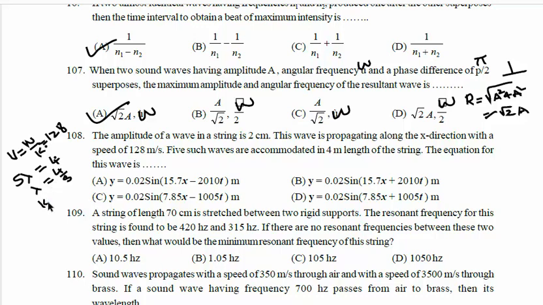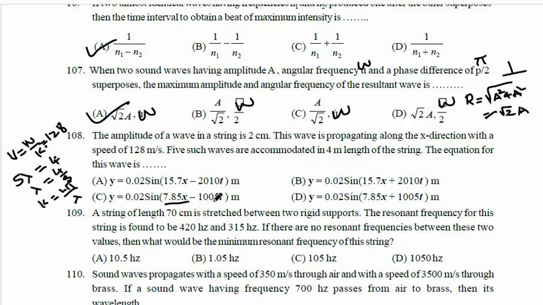Lambda equals 4 by 5. K equals 2 pi by lambda. Substituting the lambda value, you will get K as 7.85. So in omega t minus kx, kx is 7.85x.